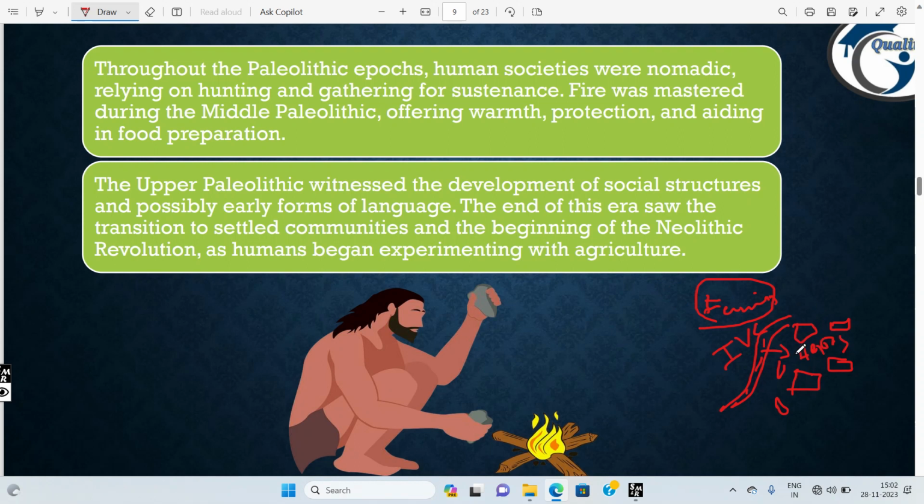Now agriculture started. So the first agricultural product these humans produced is wheat. The main reason for producing wheat is that it will stay for a long, long time. The examiner may ask you one question: in which period was agriculture started? You have to say that agriculture started in the Neolithic period, or you can say the Upper Paleolithic period.